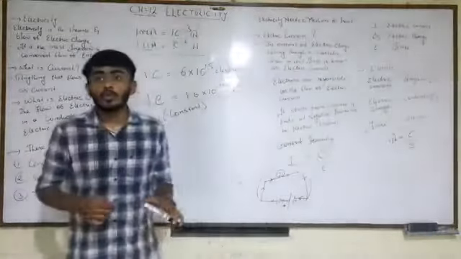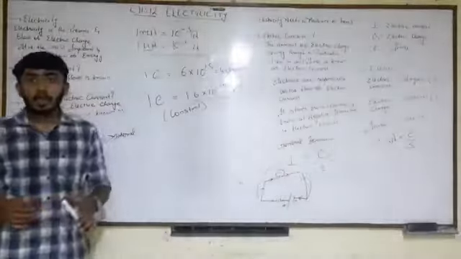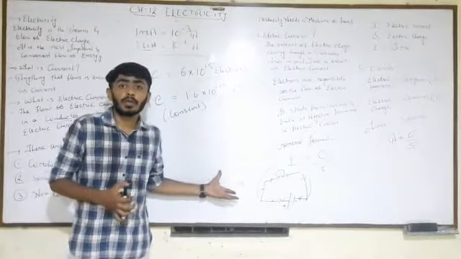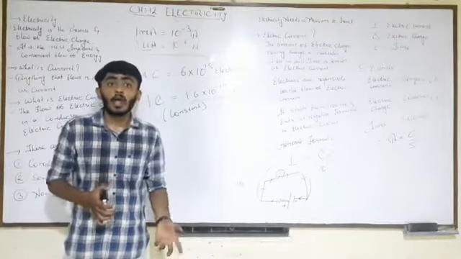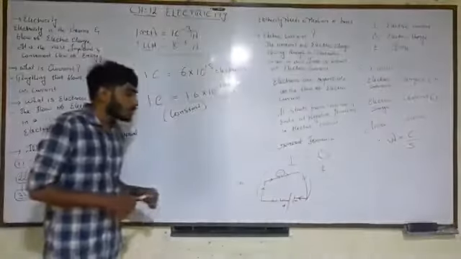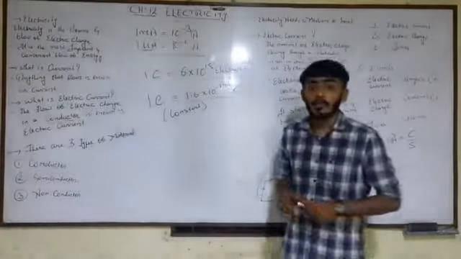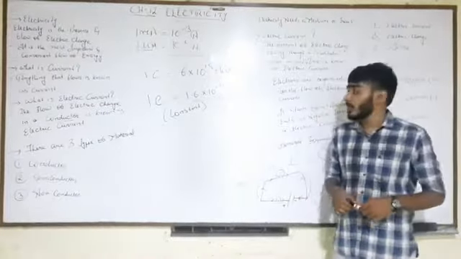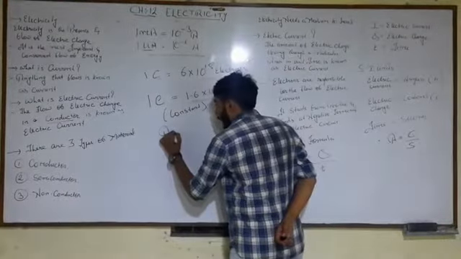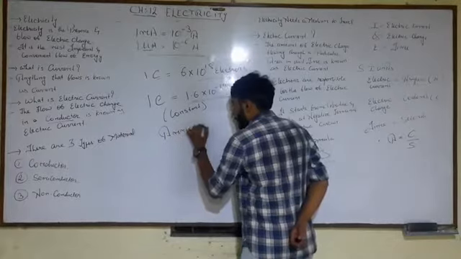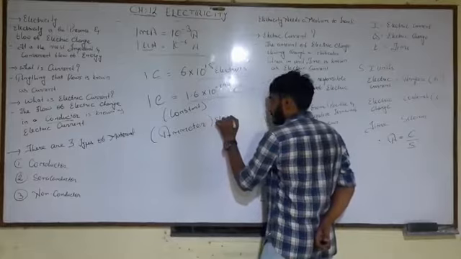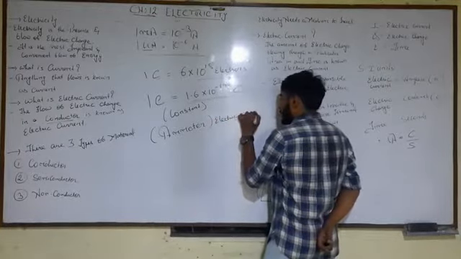Now, as I told you, you can calculate how much electric current is flowing. We have an instrument through which we can measure electric current, and it is known as an ammeter. So the ammeter is the instrument where electric current can be measured.